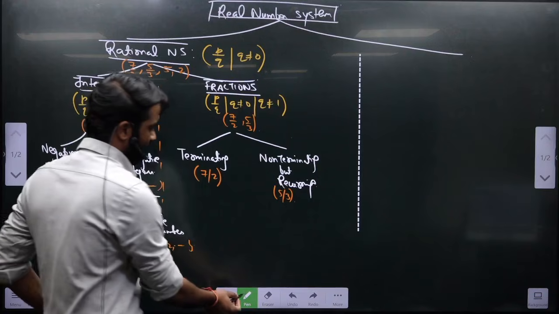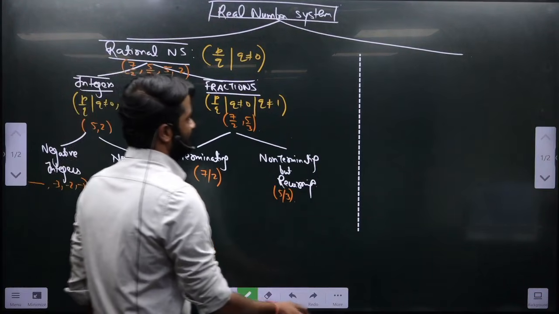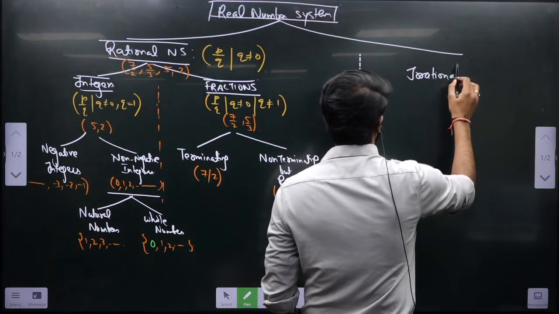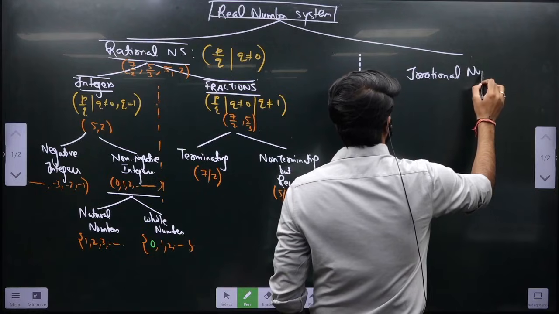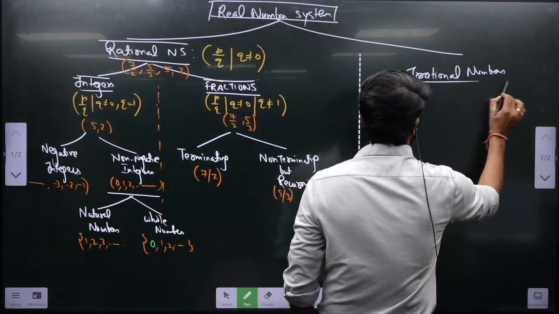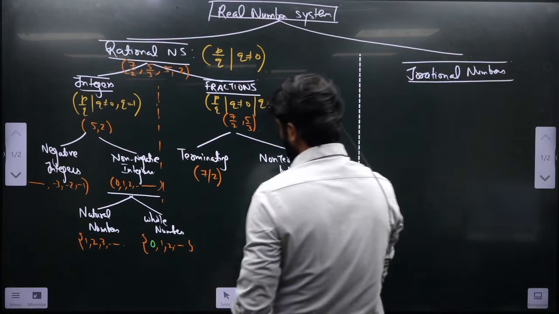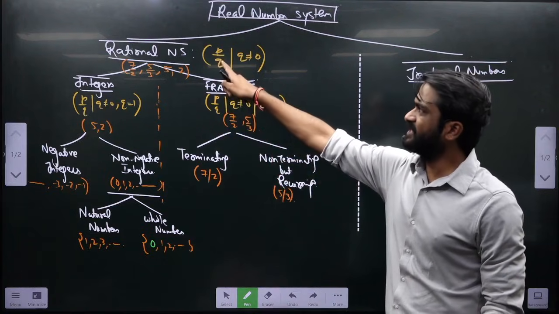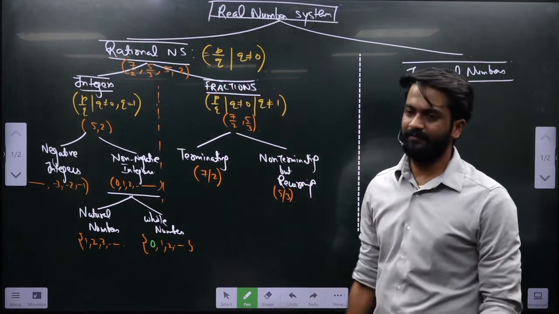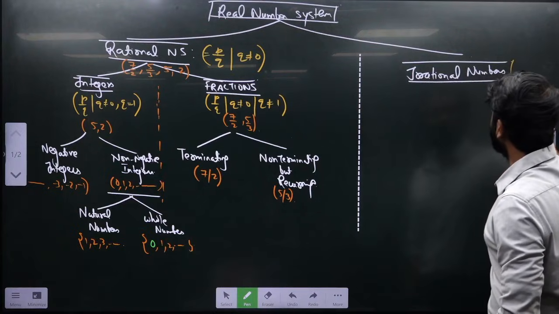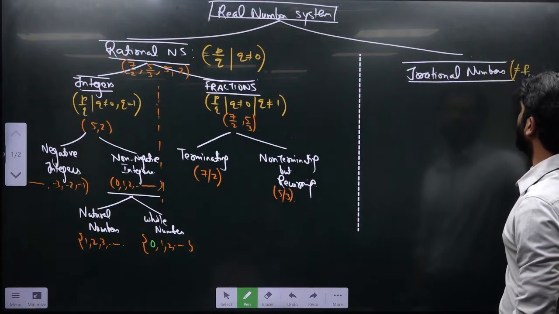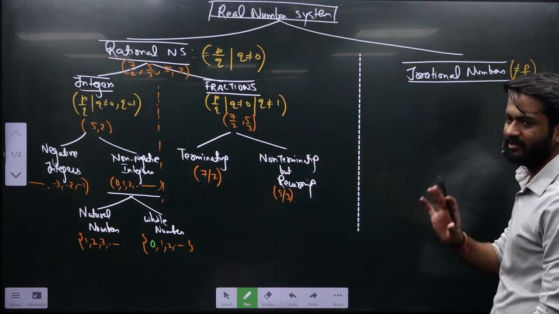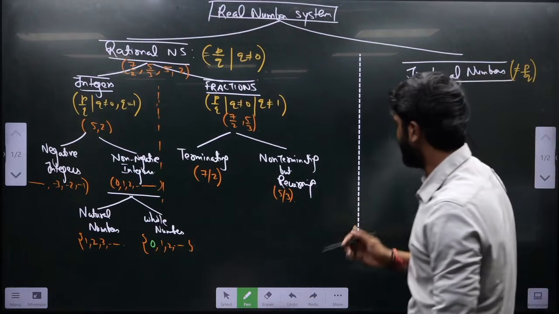Now let me introduce a new category which is nothing but irrational numbers. Don't write, I will give the time. Now irrational numbers are those numbers. See, rational numbers were those numbers which can be represented in the form of p by q. Irrational numbers are those numbers which cannot be represented in the form of p by q. You can never write them as p by q.